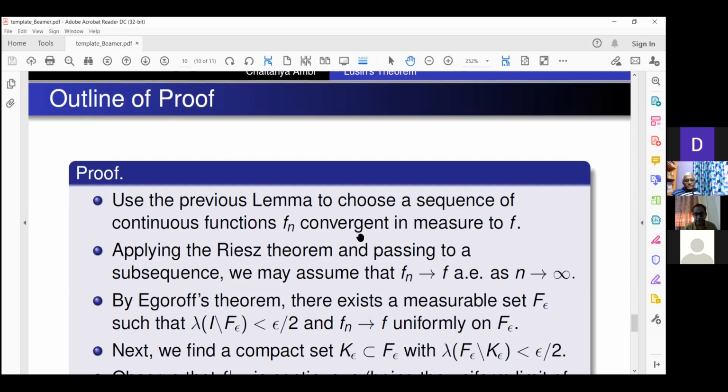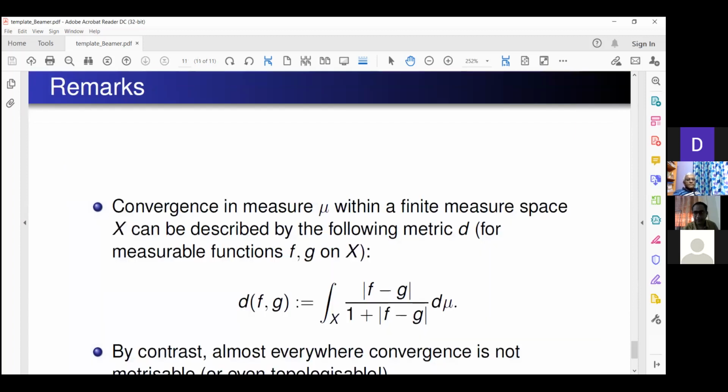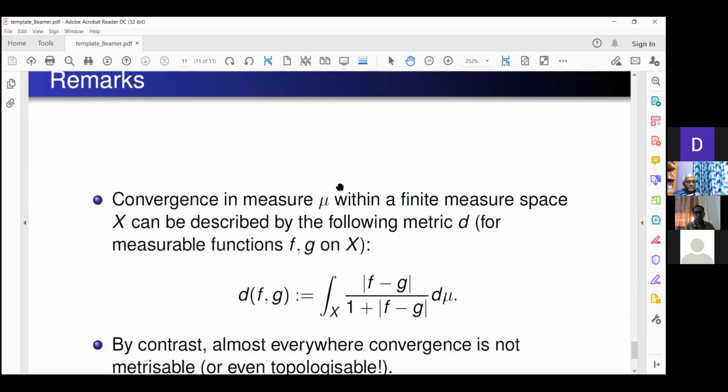Okay, I will conclude. There are two important remarks in order. The definition of convergence in measure which was shown looks very awkward.